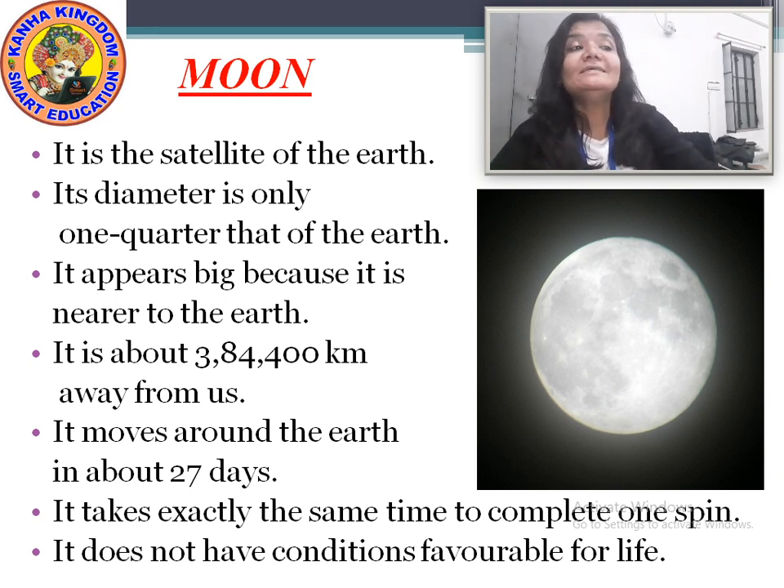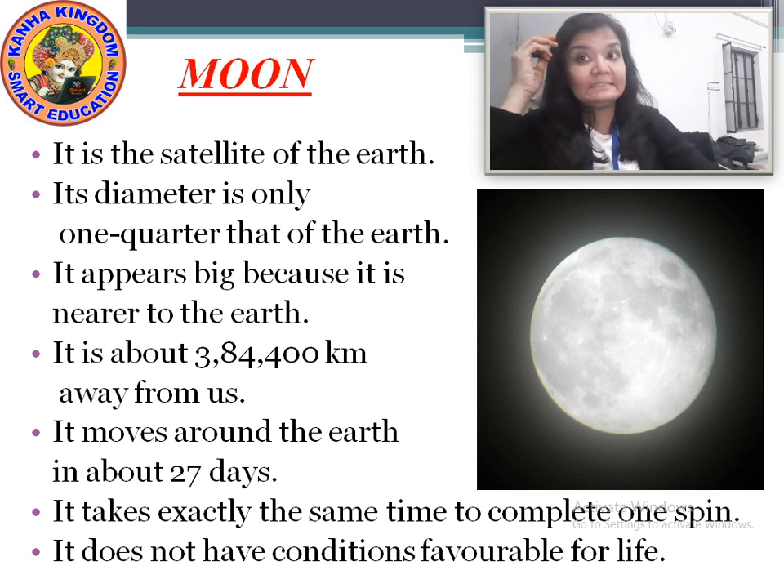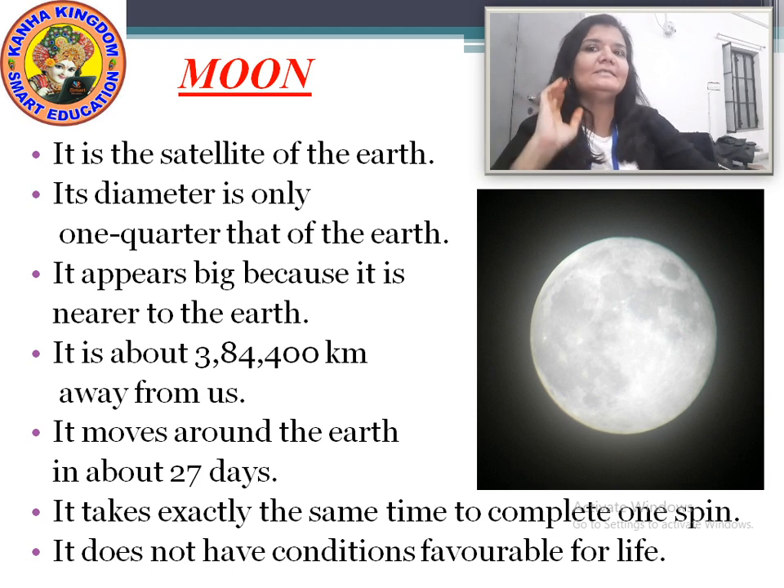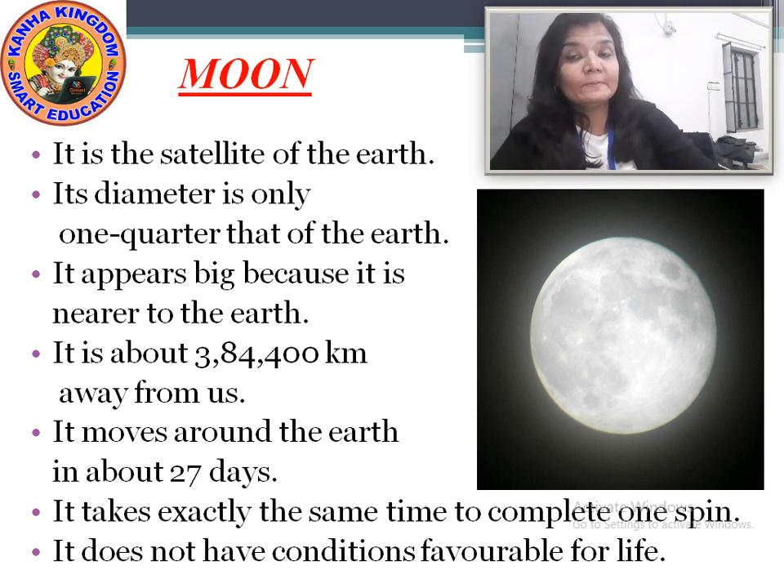Now what is the distance of the moon from the earth, or you can say from us? The distance of the moon from the earth is 3,84,400 kilometers.